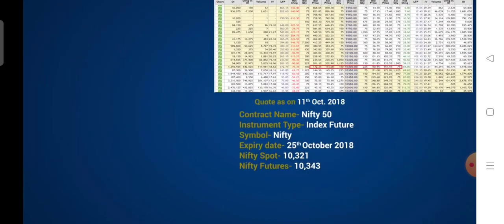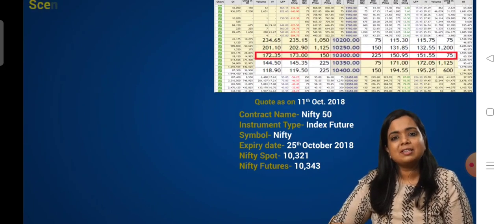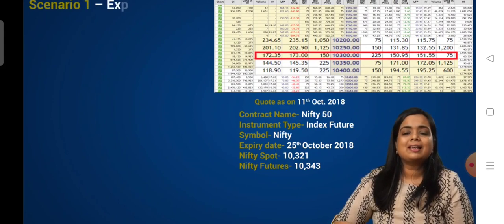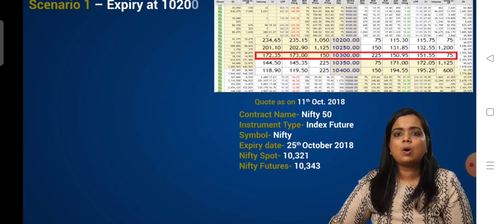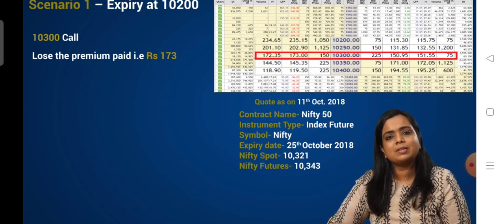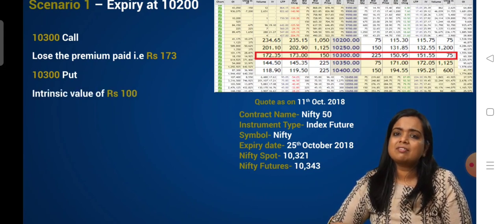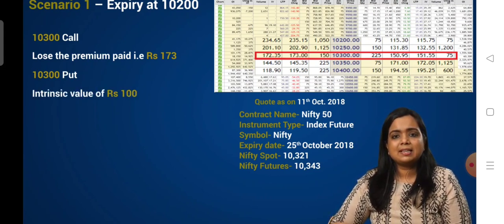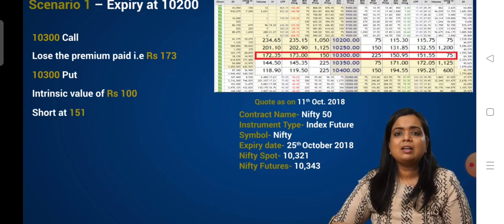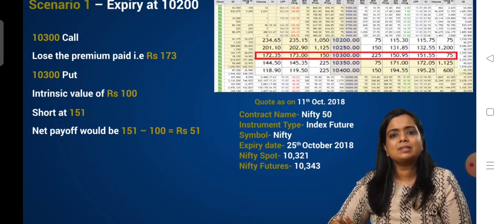Let's evaluate if this actually holds true. Let's evaluate the first scenario. We assume that the expiry is at 10,200 of Nifty. So the 10,300 call option would expire worthless. Hence, we lose the entire premium which we paid, that is 173 rupees. The 10,300 put would have an intrinsic value of 100, but since we are short at 151, the net payoff would be 151 minus 100, which is equal to 51 rupees.